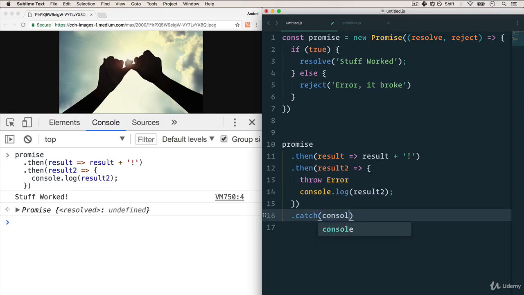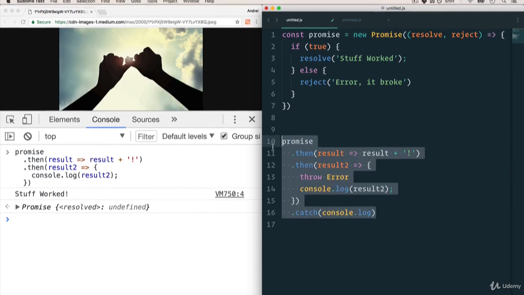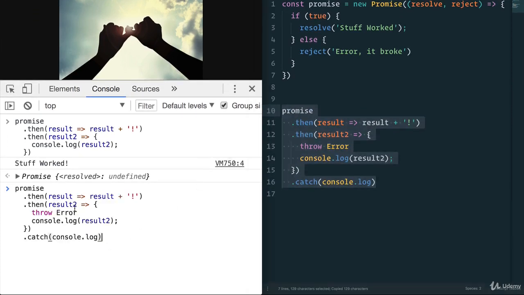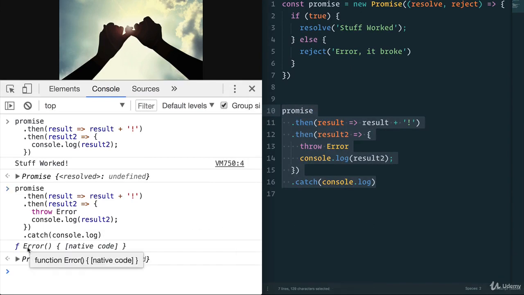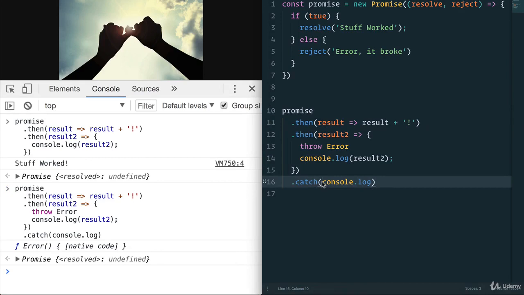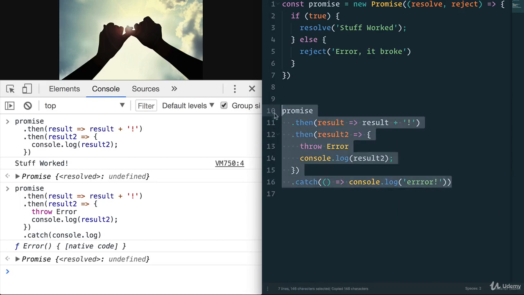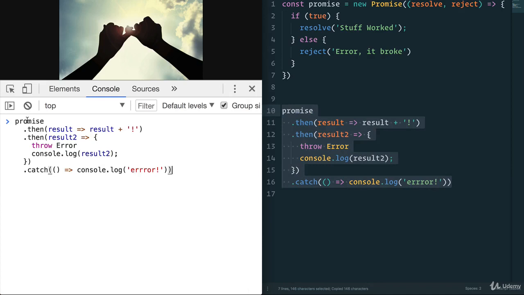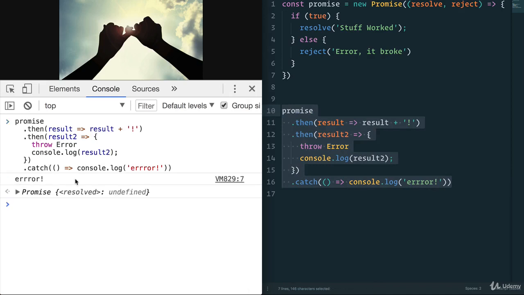In our case, we just want to console.log. And now, if I run this, we console log the error. Let's just make this a little bit cleaner so that you can see exactly what is happening. There you go. So again, copy and paste. There you go. We get the error.